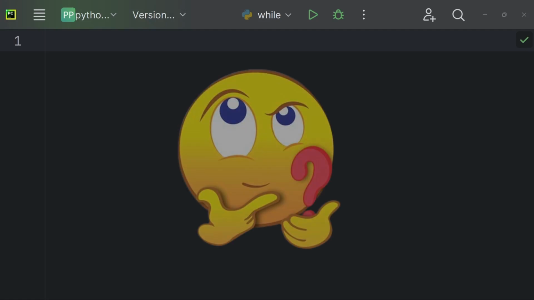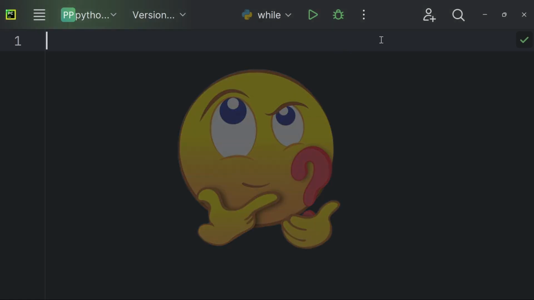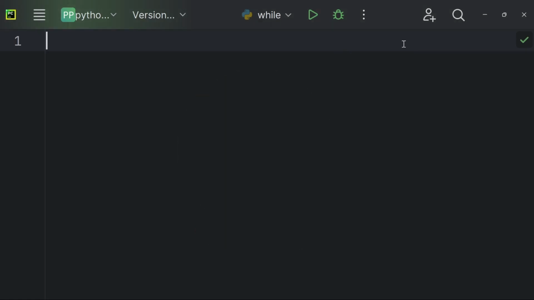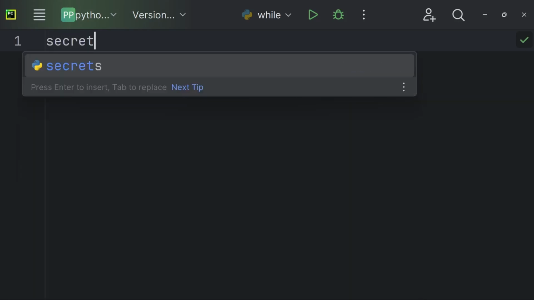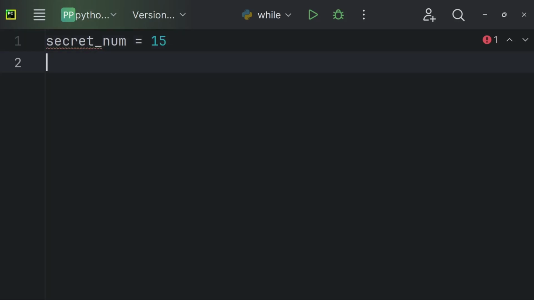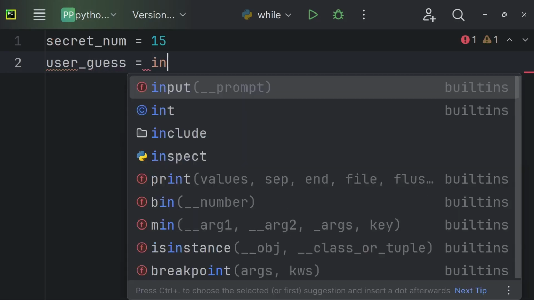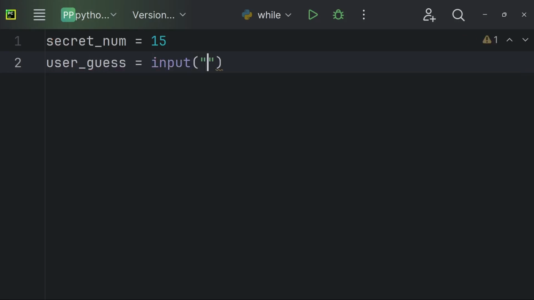Imagine you're making a simple guessing game in Python, and this guessing game is going to allow a user to guess a secret number. So we're going to start with the variable secretNumber, and we're going to set this variable equal to 15. We're also going to create another variable called userGuess, where it's going to store the user's guessed answer. We're going to use an input function for this, and we're going to tell the user to guess the number. We're going to convert this data type to an integer so we can use it in our program.